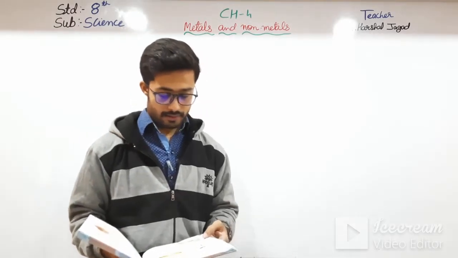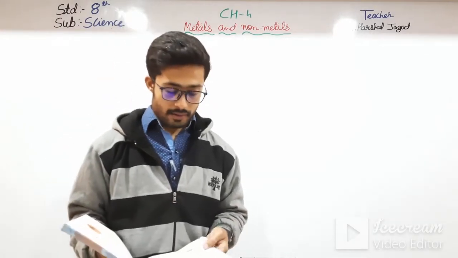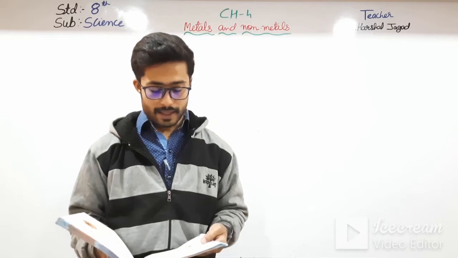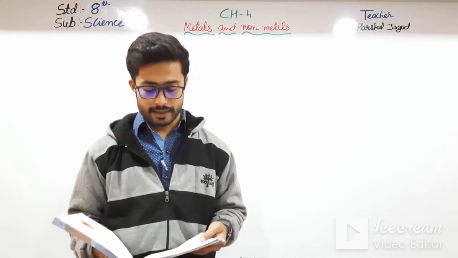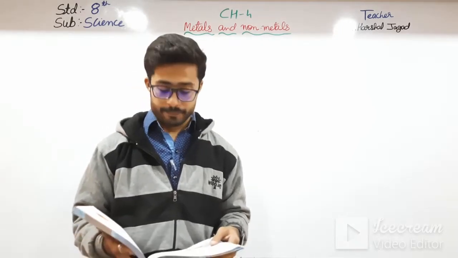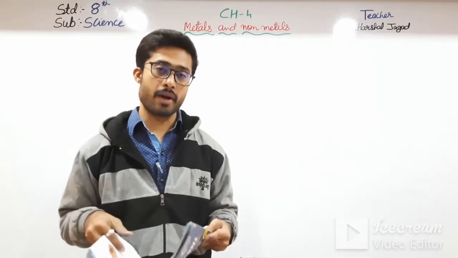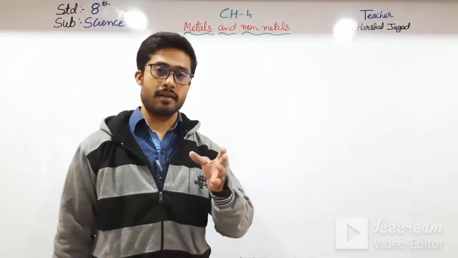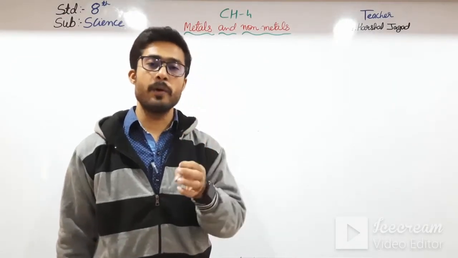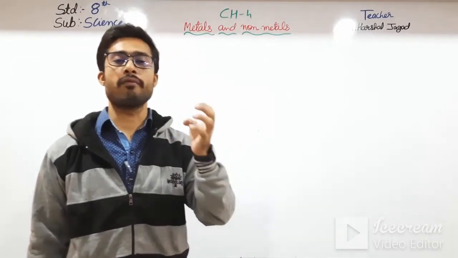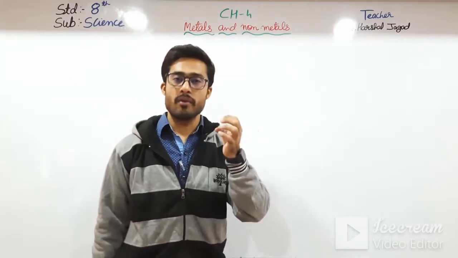And color. Now colors of metals. All metals are white or silvery grey with the exception of gold, which is yellow, and copper, which is reddish brown. All the others except copper and gold are white or silvery white.